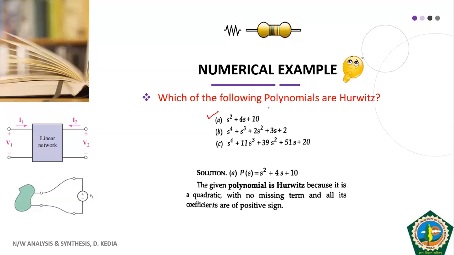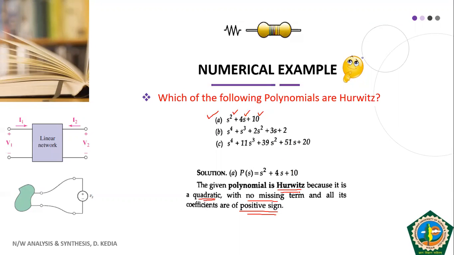All the coefficients are positive, and there is no missing term: S2 is there, S1 is there, S0 is there. All coefficients are positive, there is no missing term, and it is a quadratic equation. So we can directly say that your polynomial is Hurwitz. We need not go further.